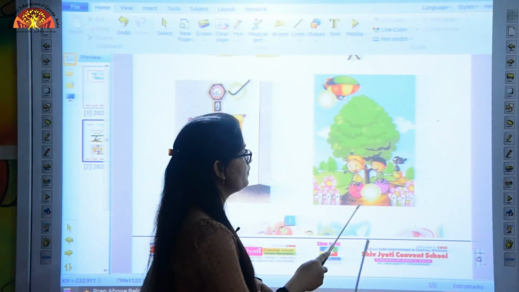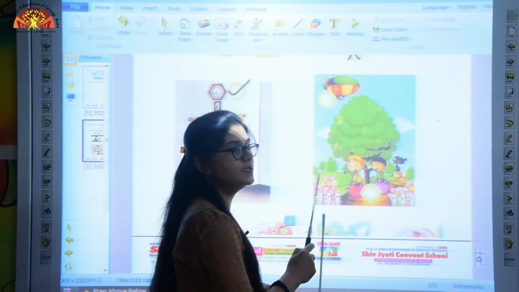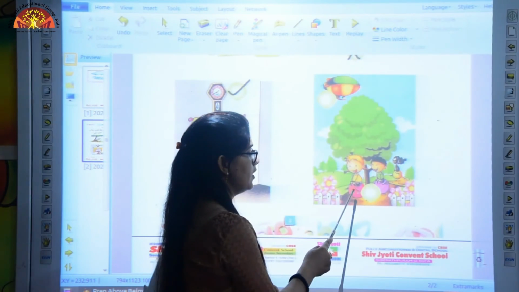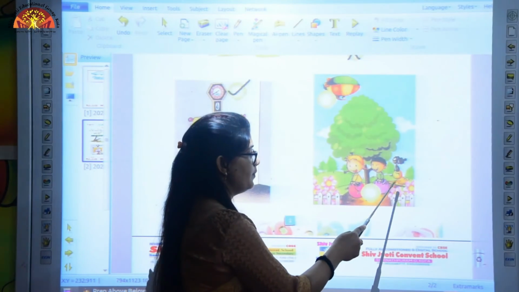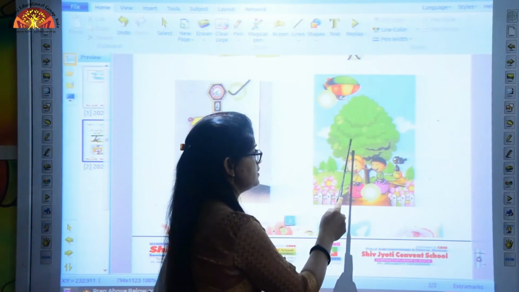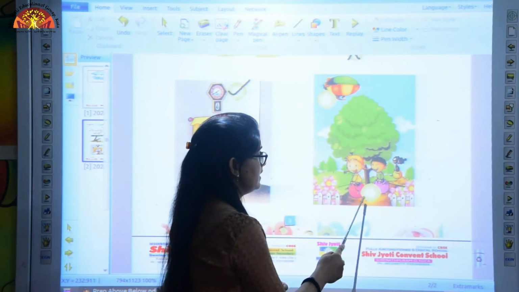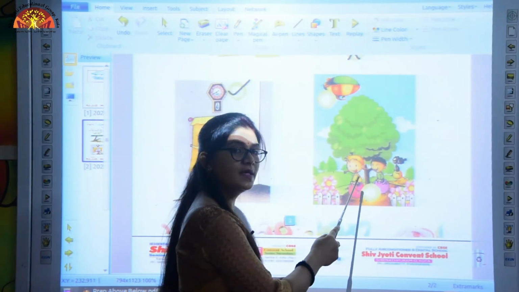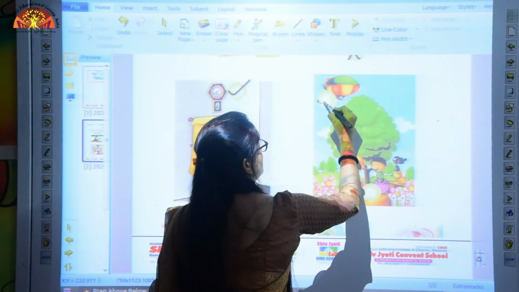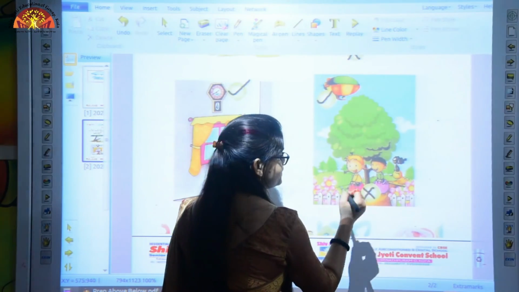And now here, where are the kids? The kids are below the tree. Now here kids are playing under or at a lower position without touching the tree. So, that is why we can say that the kids are below the tree. Okay? So, we will tick the object that is above and cross the object that is below.